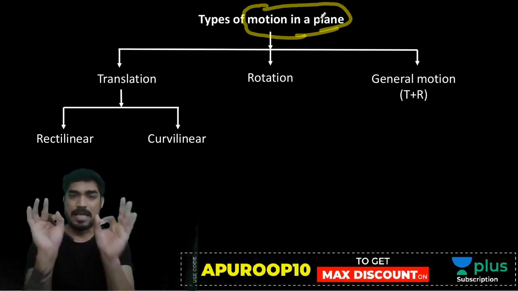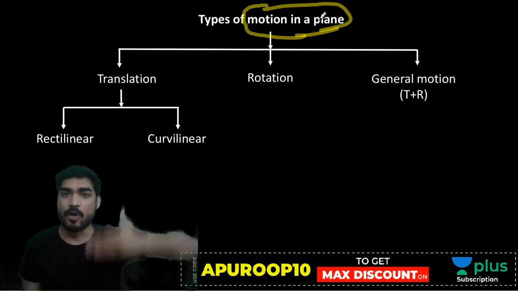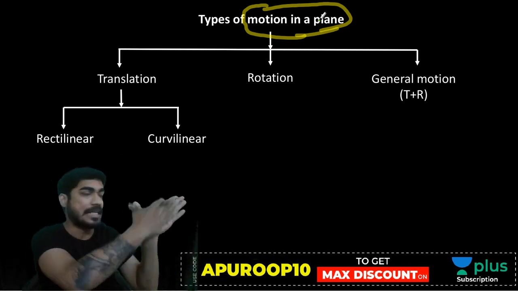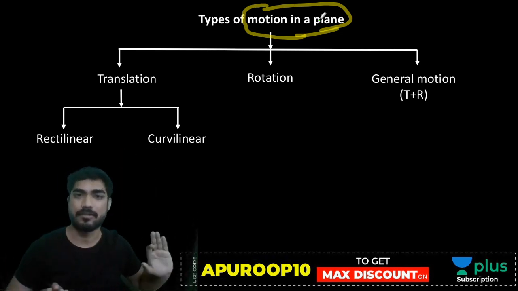That is the first thing I want you to understand. Motion in a plane means the body will always be in this plane. It will not leave the plane. The body is always in this plane.